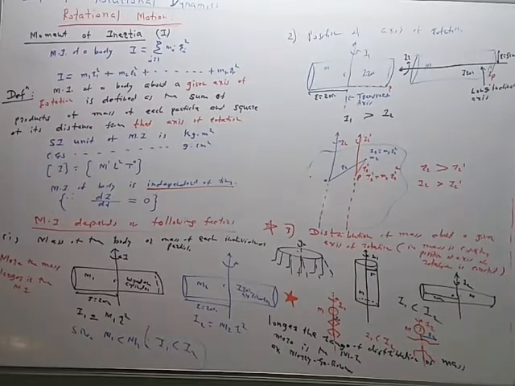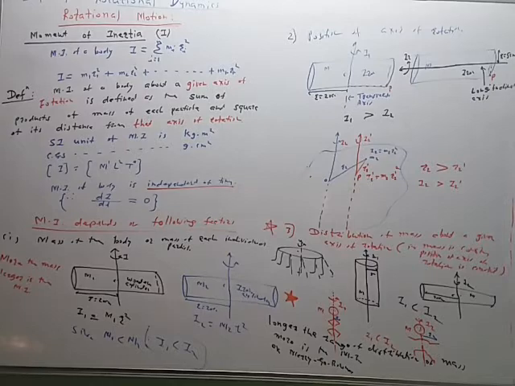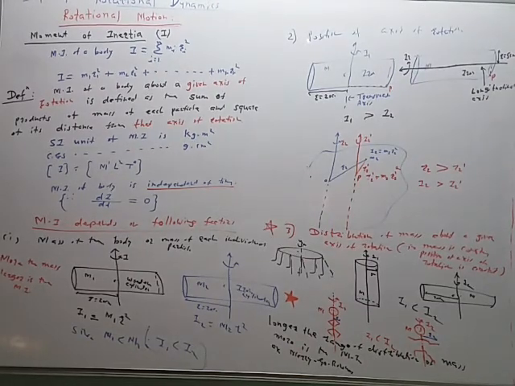As the position changes of the point charge, test charge, the electric intensity changes. So electric intensity at a given point is constant. As the position of the point changes, electric intensity changes, potential changes. Here also it is the same. As the axis of rotation changes, then the moment of inertia also changes. So these are the two cases, factors of dependence number 2 and factors of dependence number 3.